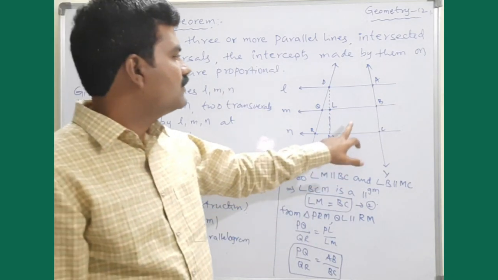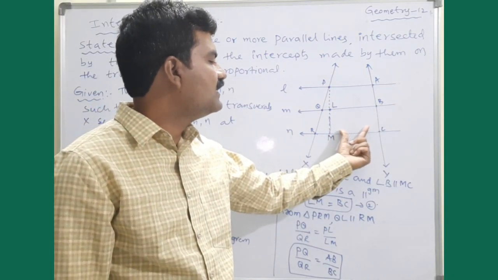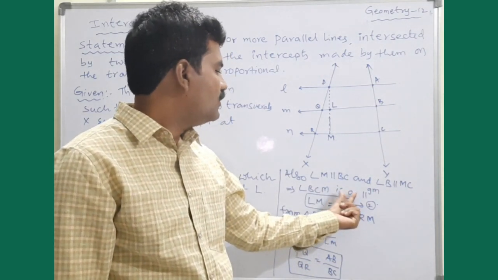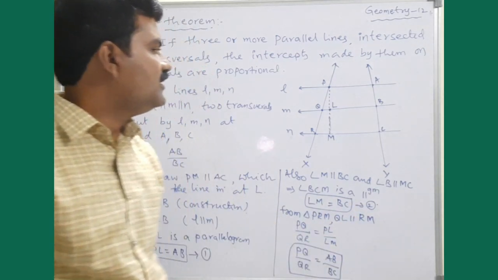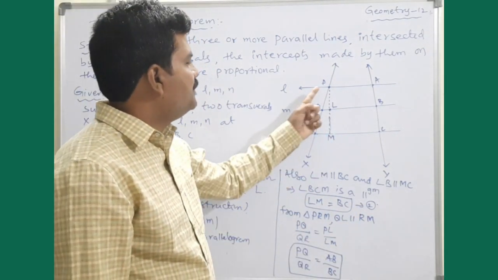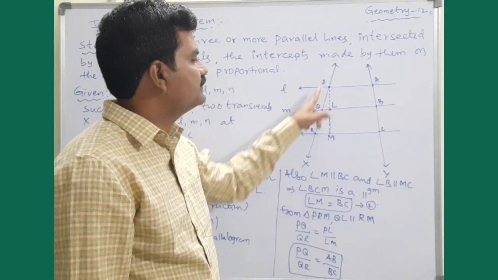You can also repeat the same process in this quadrilateral. Then this is also proved as a parallelogram. Once again, opposite sides are equal. Now coming to this portion, PRM is clearly a triangle.